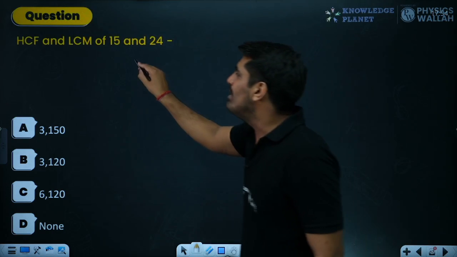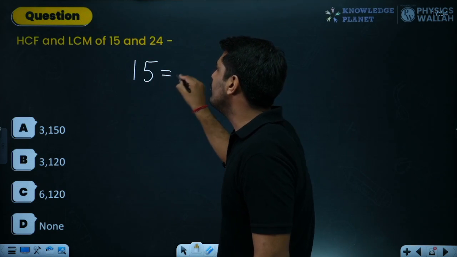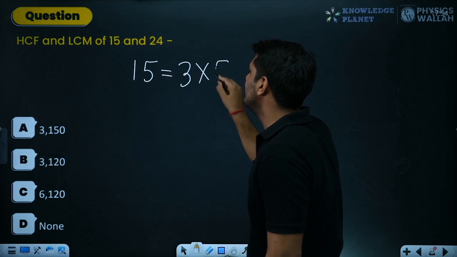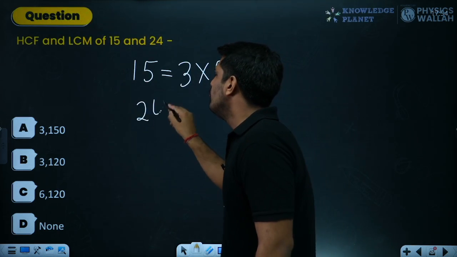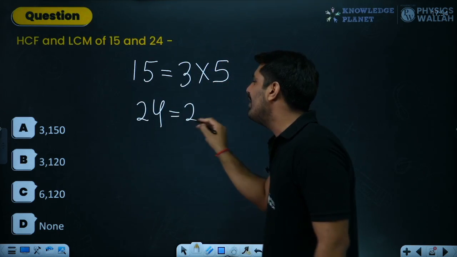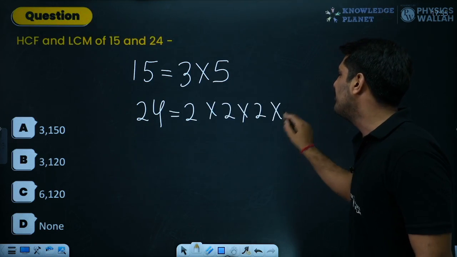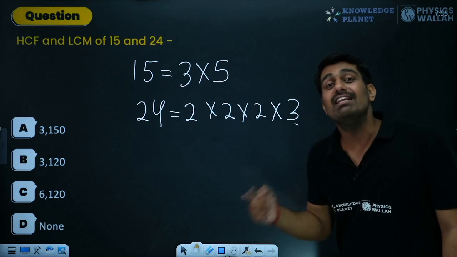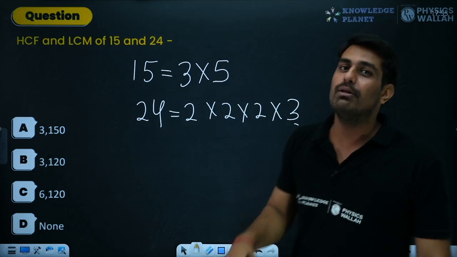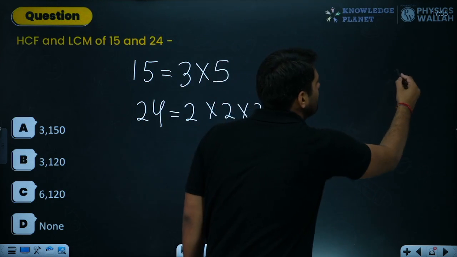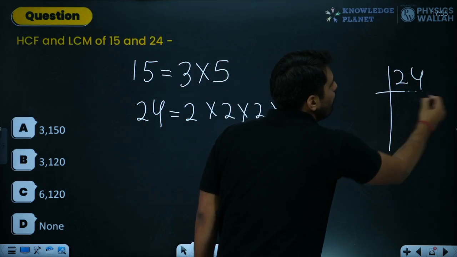So for 15 and 24, you need to write the factors. 15 is nothing but 3 into 5. 24, dividing by 2, we get 12, again dividing by 2, we get 6, again dividing by 2, we get 3, so multiplied by 3. What I have done is the prime factorization. If you don't know how to do the prime factorization, please do it by this method. It's very important.